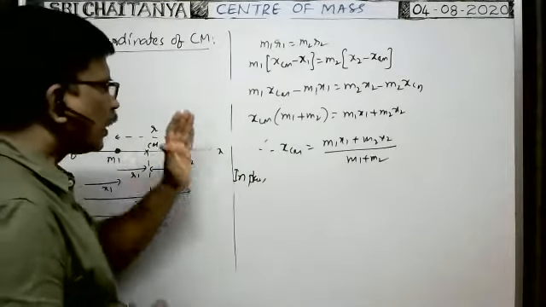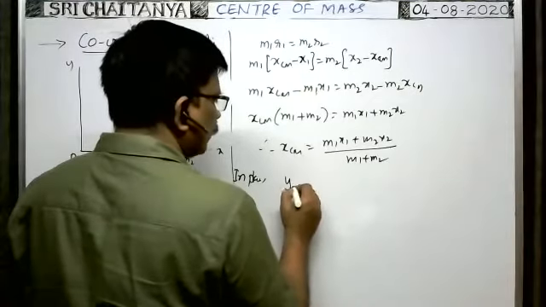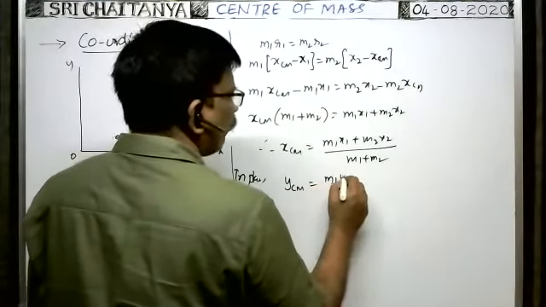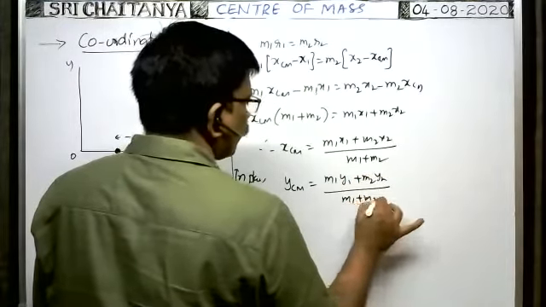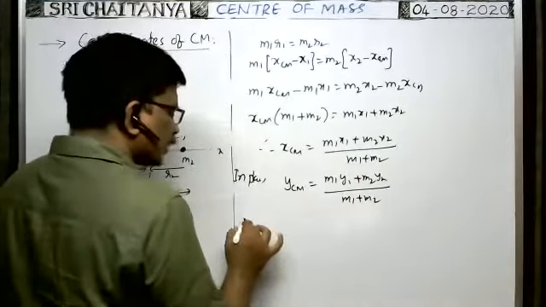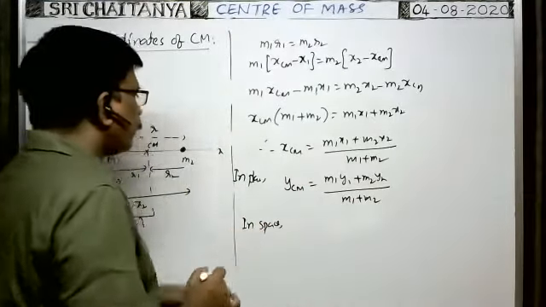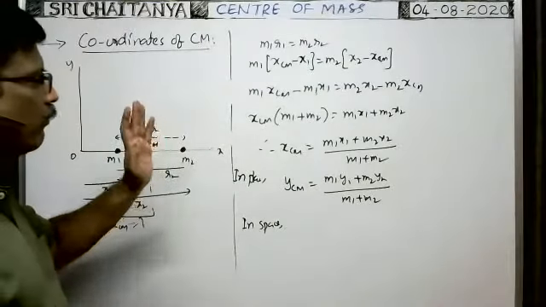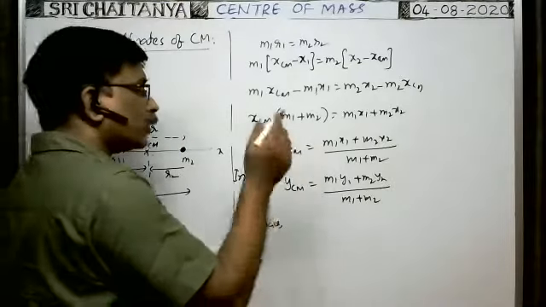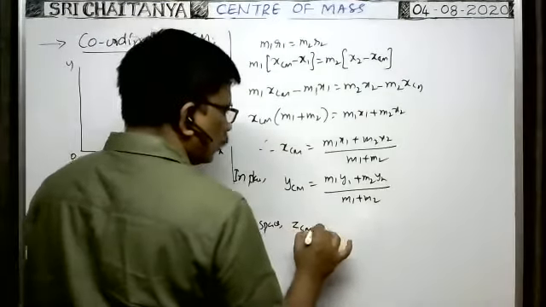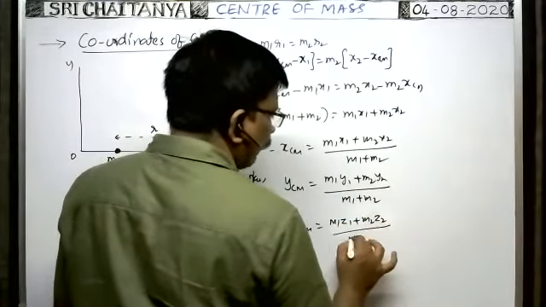Then the x coordinate of the center of mass is this only, and similarly ycm is equal to (m1 y1 plus m2 y2) divided by (m1 plus m2). Similarly, if the system of two particles lies in space, every particle has three coordinates x1, y1, z1 and x2, y2, z2. In such a case, zcm is equal to (m1 z1 plus m2 z2) divided by (m1 plus m2).